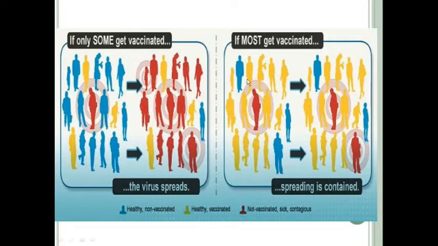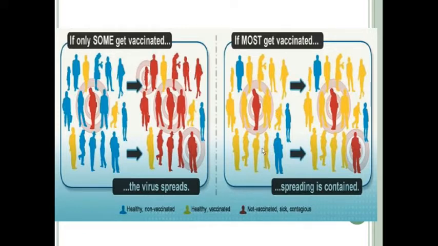In this scenario, you can see that one person is infected in the middle, but most of the persons are immunized and protected from disease. Only a few persons, like 1 to 3 persons, are susceptible. They are not immunized. So what will happen? Those persons who are immunized will help prevent this susceptible individual from getting the disease by preventing the transmission.